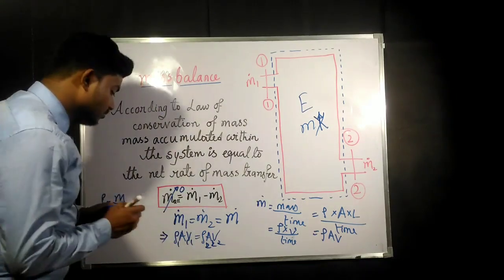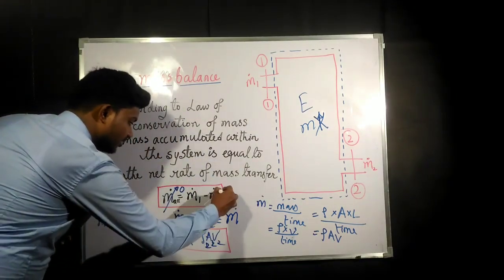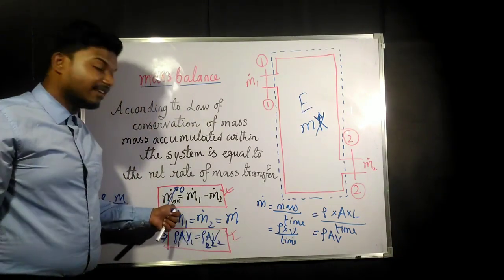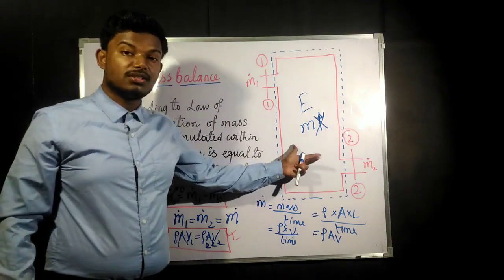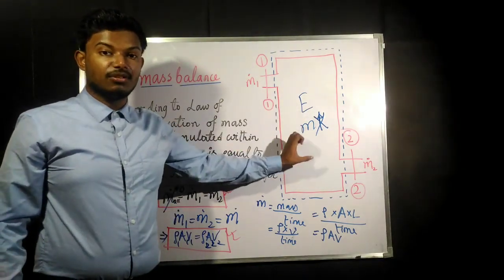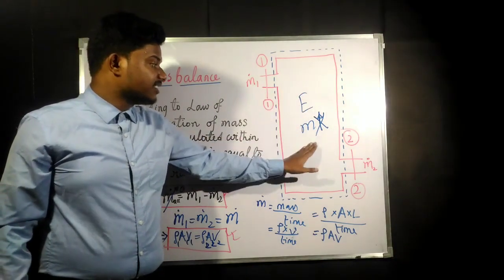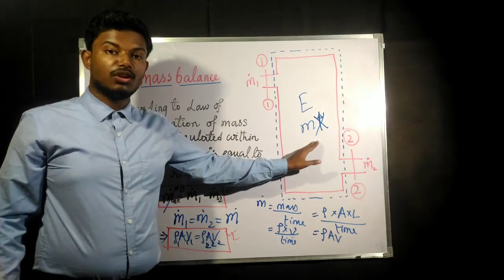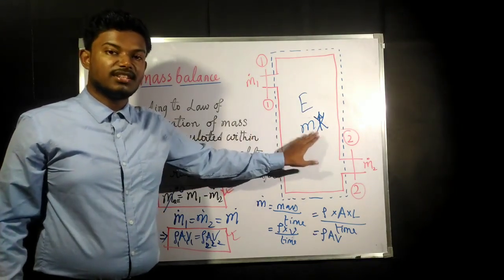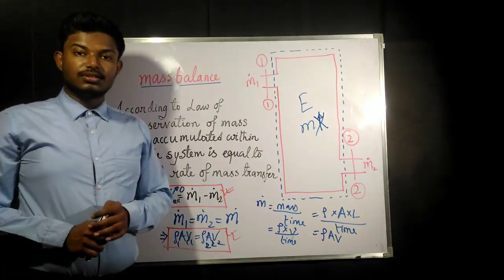Now from this whole derivation, this thing is going to be important. For the last time I am saying that mass accumulation is going to be 0, or we are considering mass accumulation is 0, just because we are considering this a steady flow. As this is steady flow, the properties of the system are not going to change. That means the mass accumulation must be 0 so that the mass of that system does not change. That's why we have taken mass accumulation equal to 0.